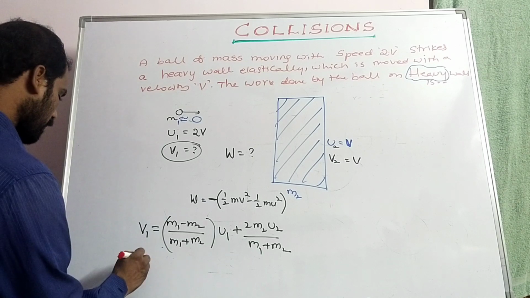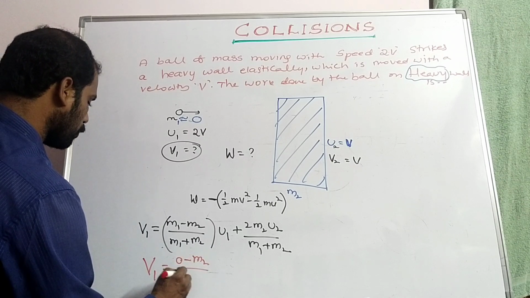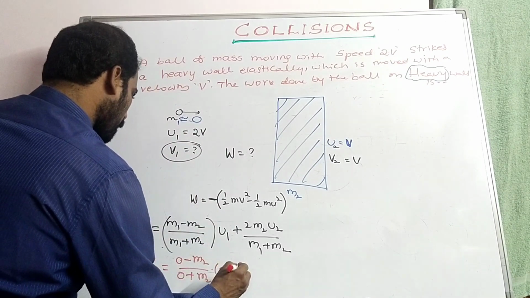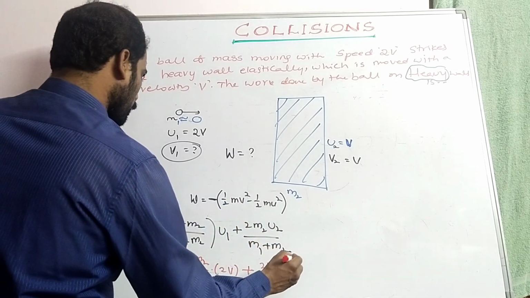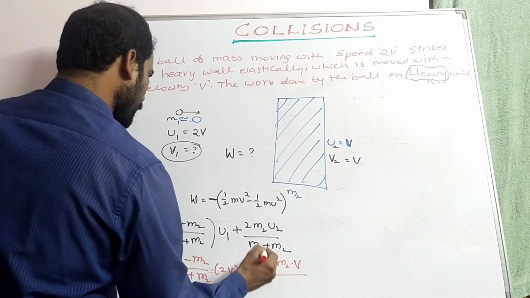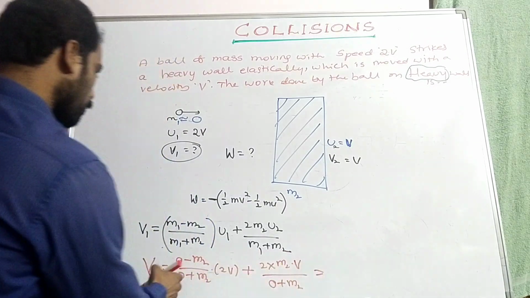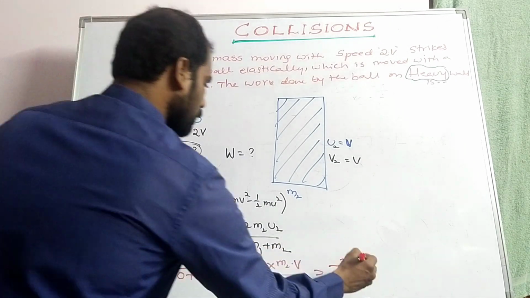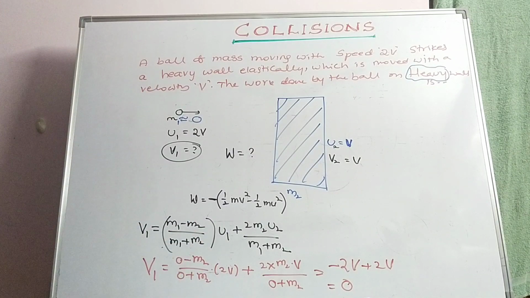So v1 can be written with m1 negligible: (0 minus m2) by (0 plus m2) into u1, which is 2v, plus 2 into m2 into u2, which is v, by (0 plus m2). So m2 gets cancelled: minus 2v plus 2v. So the final velocity of the ball becomes 0. That means the body comes to rest.